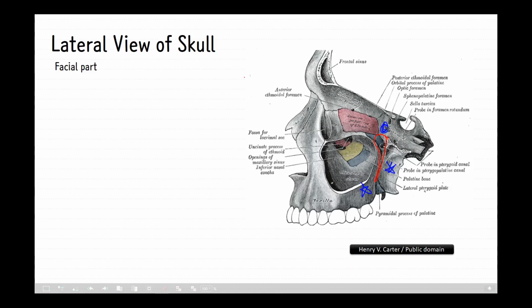It is the indented area medial to the pterygomaxillary fissure. In other words, the pterygomaxillary fissure is a kind of opening of the pterygopalatine fossa leading into the sphenopalatine foramen.